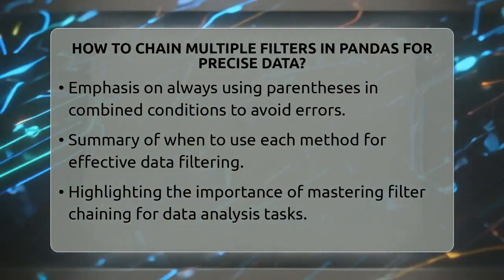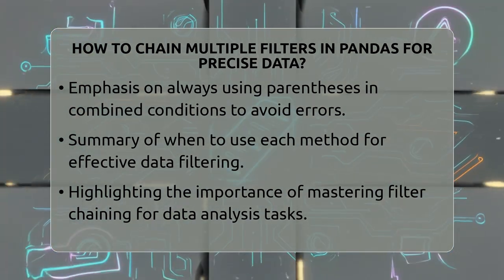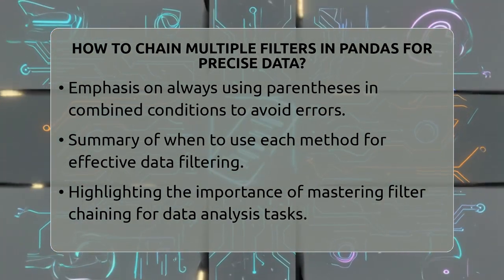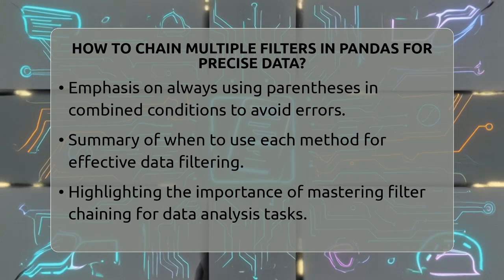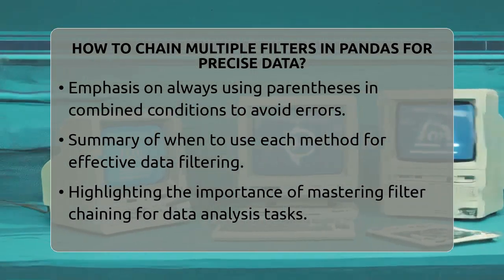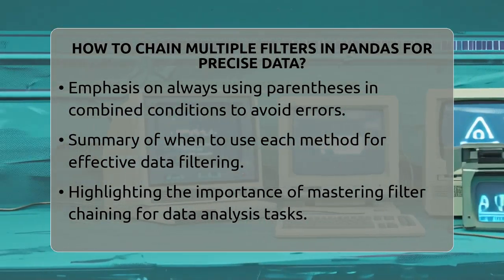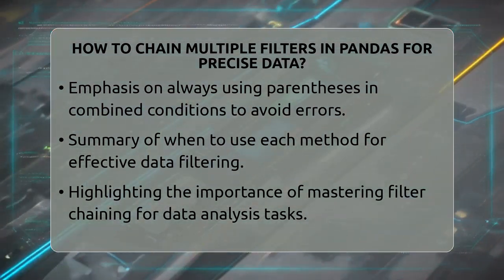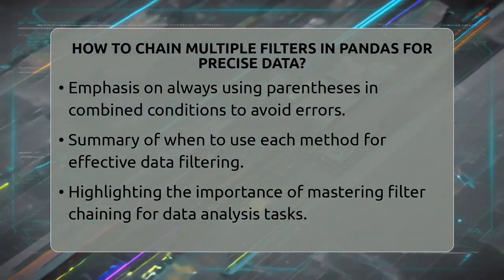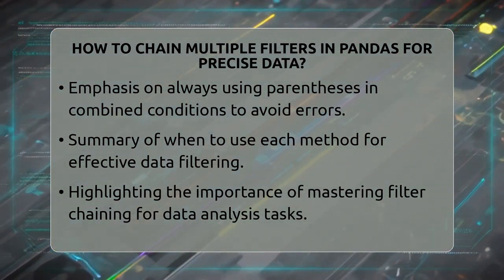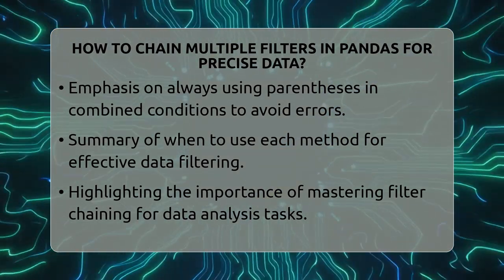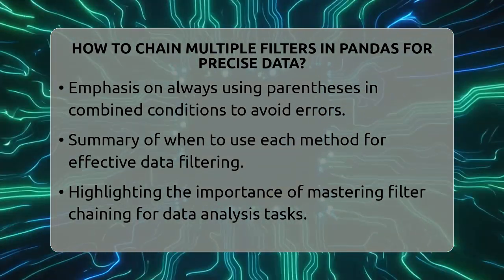Remember, always put parentheses around each condition when using & and |. Use & for and, | for or, and ~ for not. The query method is a good alternative for readability. isin is perfect for filtering by multiple values. Chaining filters step by step can make your code clearer but might be a little slower.